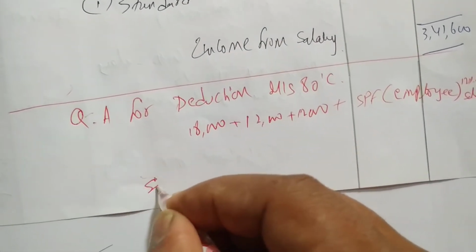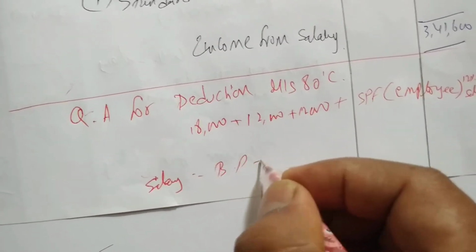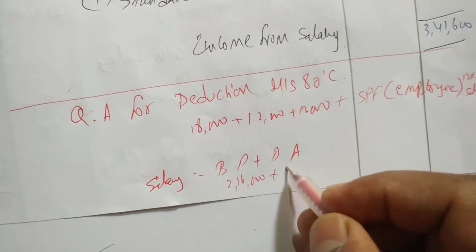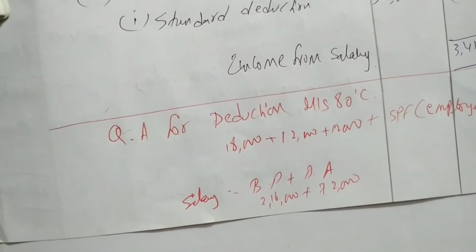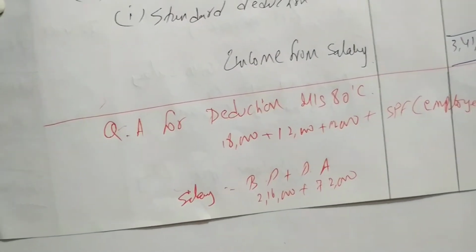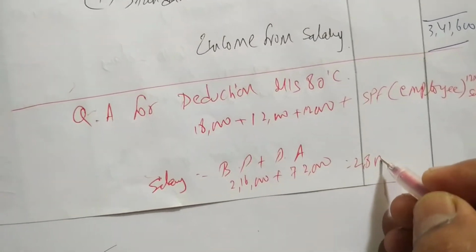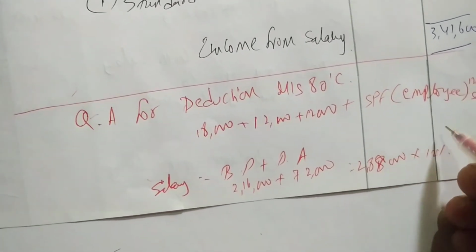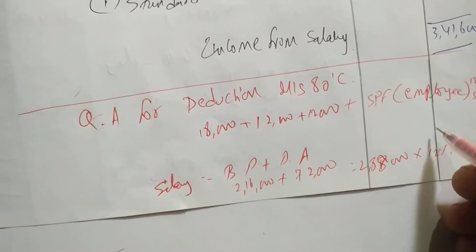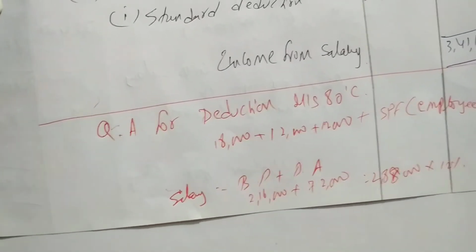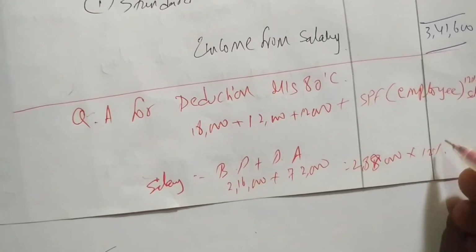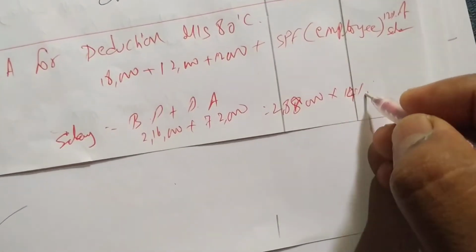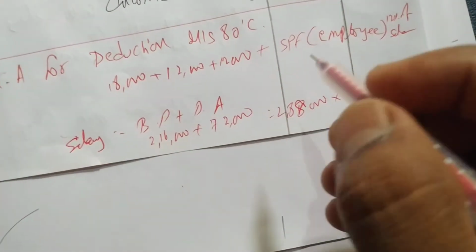Salary means for SPF salary is basic pay plus DA. How much is basic pay? We are getting basic pay 2,16,000 plus 72,000 as DA. So when we add 2,16,000 plus 72,000, we are getting 2,88,000 into 12%. 2,88,000 into 14%. Not 12. 14% in the question. He says 14%, right? So 14% you have to take. So we are getting 40,320 is exempt.